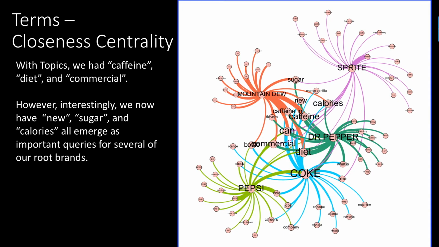So now we can do the same thing comparing closeness centrality, and it's interesting, you start to see some differences as well as commonalities to what we were seeing before. But we also see some stuff popping out that might have been harder to find before, like calories and sugar. As an example, the word new is also coming out, which we might not have seen by just using topics.